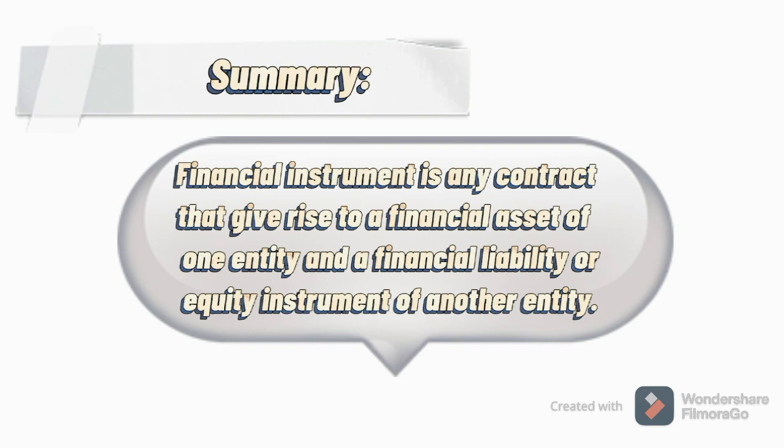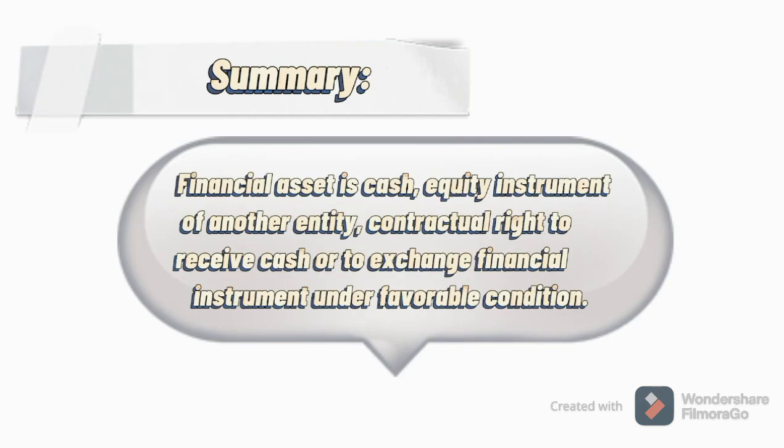To sum it all up, financial instrument is any contract that give rise to a financial asset of one entity and the financial liability or equity instrument of another entity. Financial asset is cash, equity instrument of another entity, contractual right to receive cash or to exchange financial instrument under favorable condition.